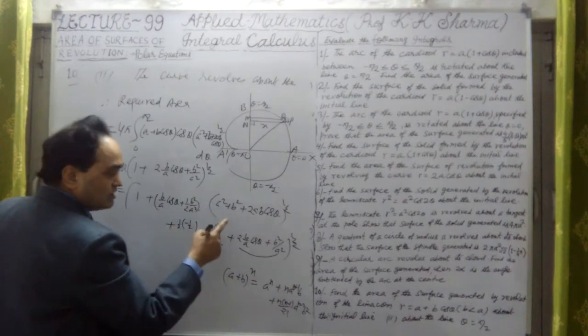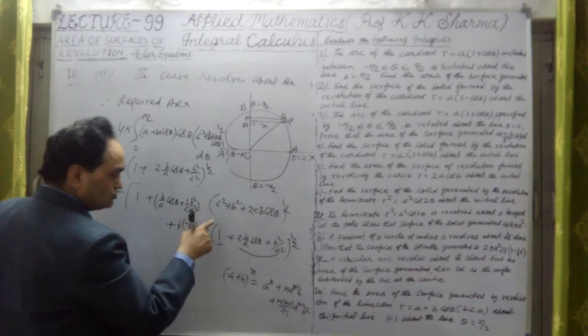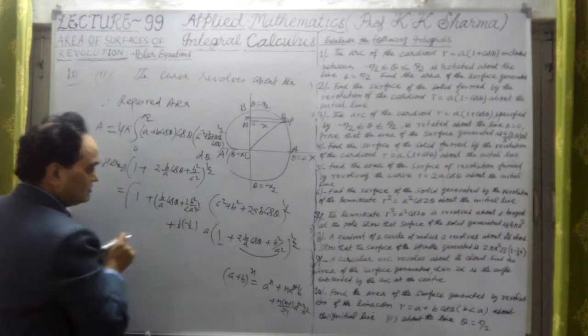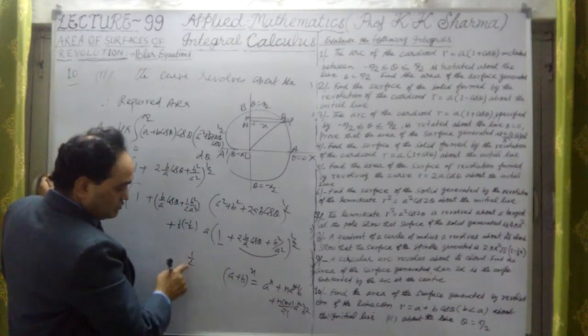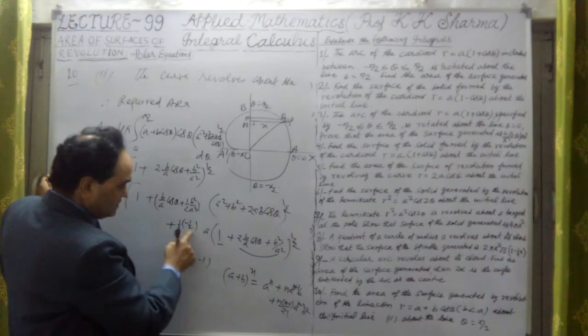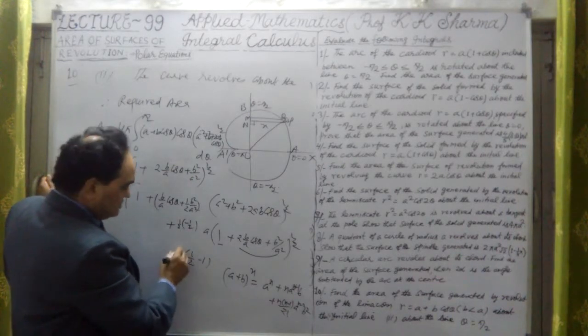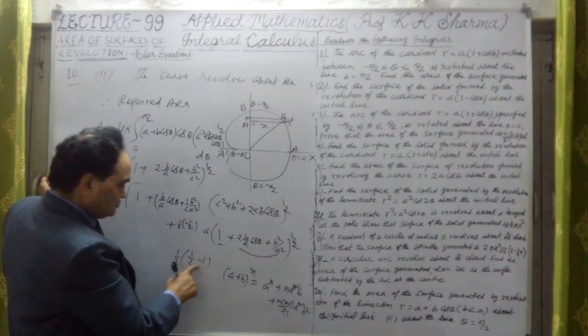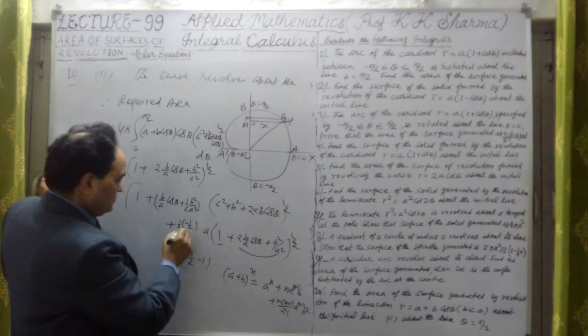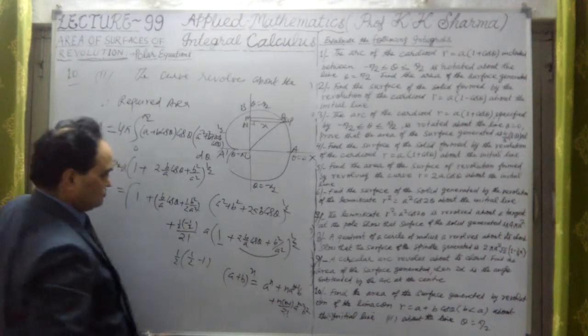Here n is 1.2, and 1.2 minus 1 will be minus half here. But this is n into n minus 1, second step, 1.2 minus 1 is minus half, divided by factorial 2. That is the first step.